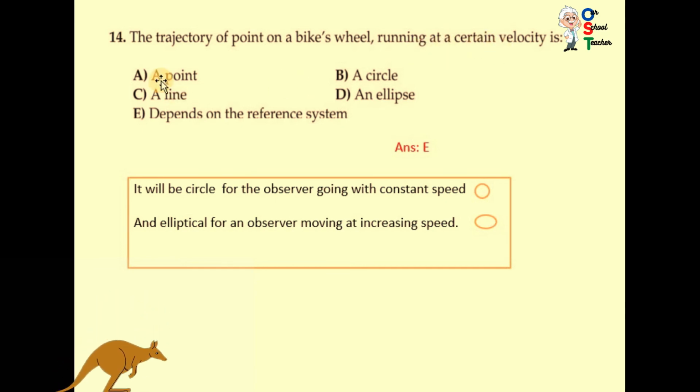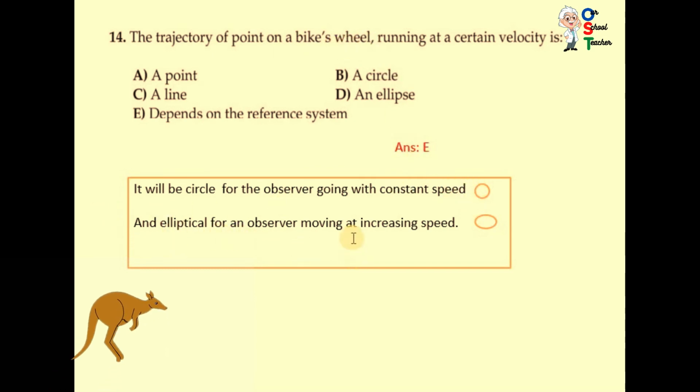The options: a point, a circle, a line, an ellipse. It depends on the reference system. Actually it will be a circle for the observer going with constant speed.